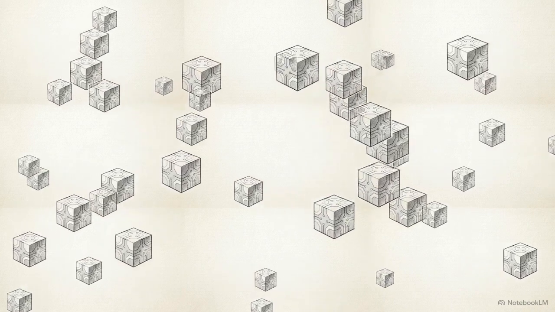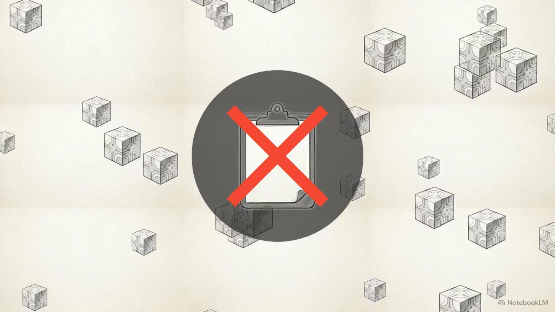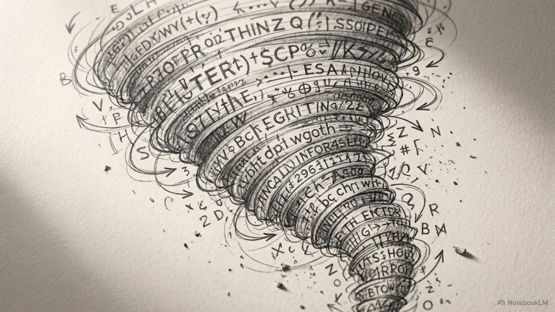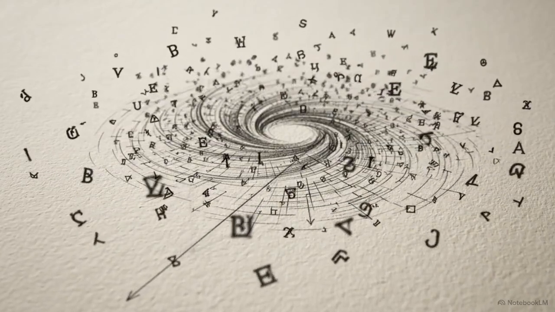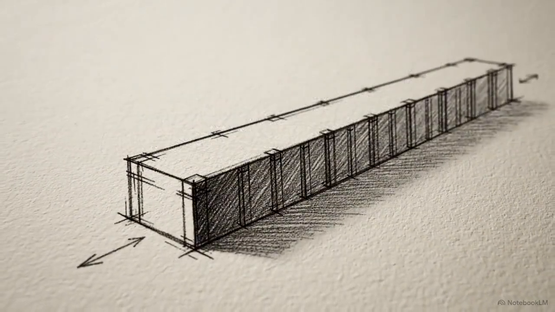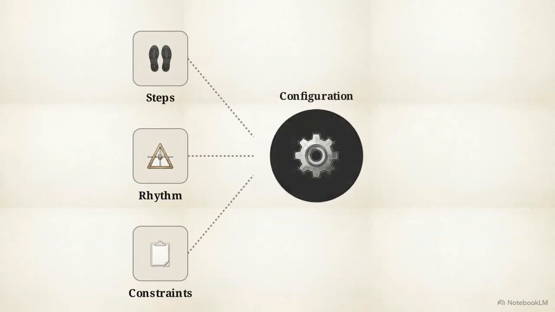Large language models process massive amounts of information, but they don't have a built-in task list. Left alone, they are just a chaotic swarm of predictive text. It requires a human director to give them instructions so that all that raw data snaps into focus. This role functions like a choreographer working with a highly skilled dancer. You dictate the precise steps, rhythm, and constraints required for the machine to perform correctly.